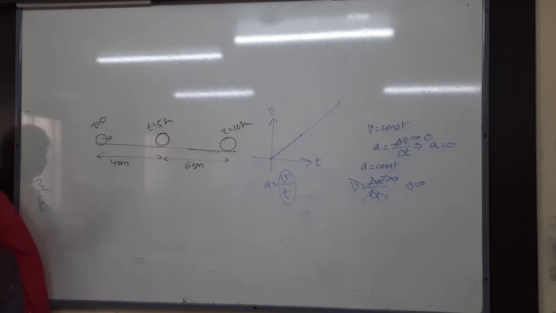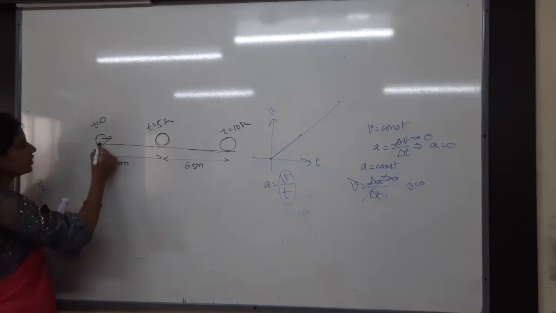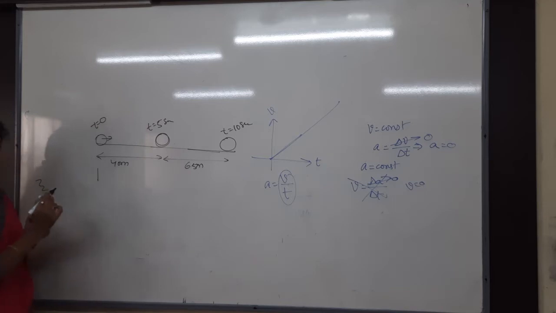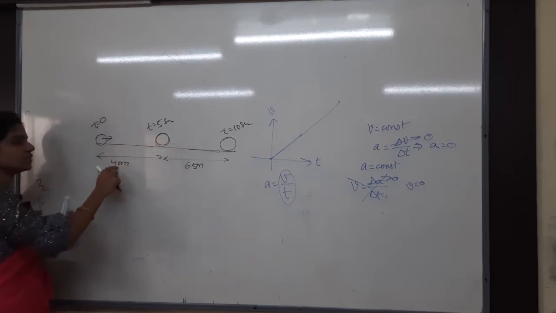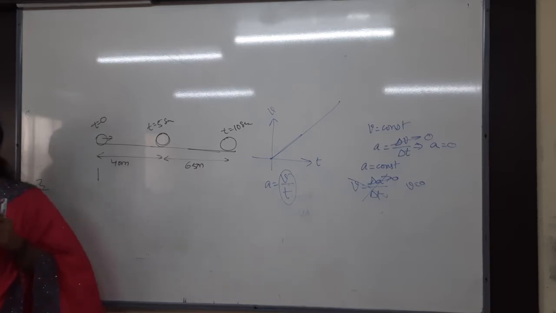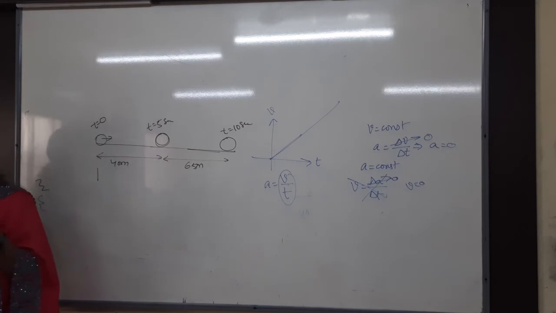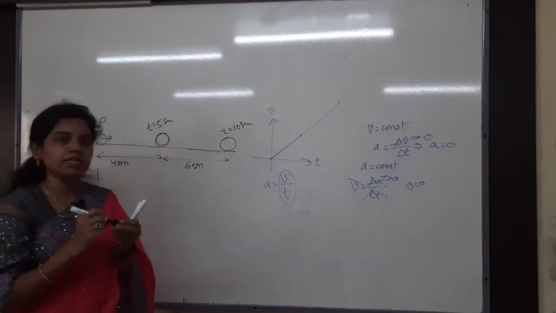Shall I solve directly? Otherwise you will try. See, first listen, one hint I will give. At t equals 5 seconds, the displacement is 40 meters. At t equals 10 seconds, it is 105. Take S1 as 40 and S2 as 105, in 10 seconds. Then you cancel the acceleration, and you will get the u value. That's it.